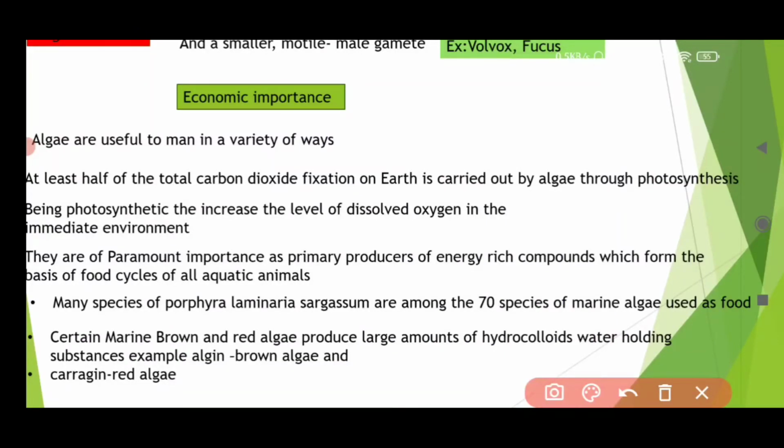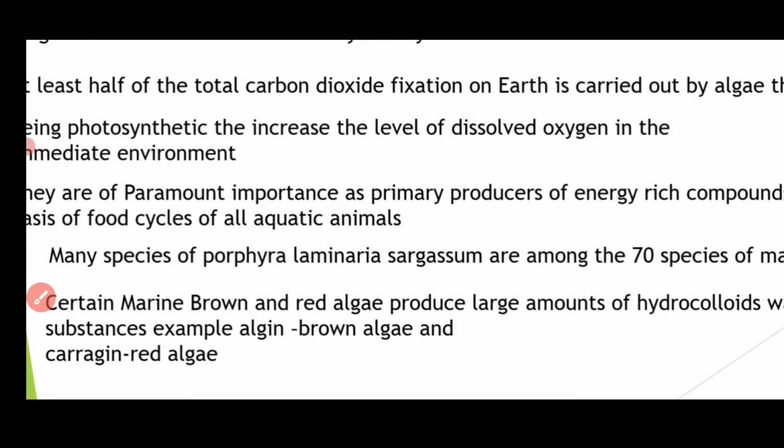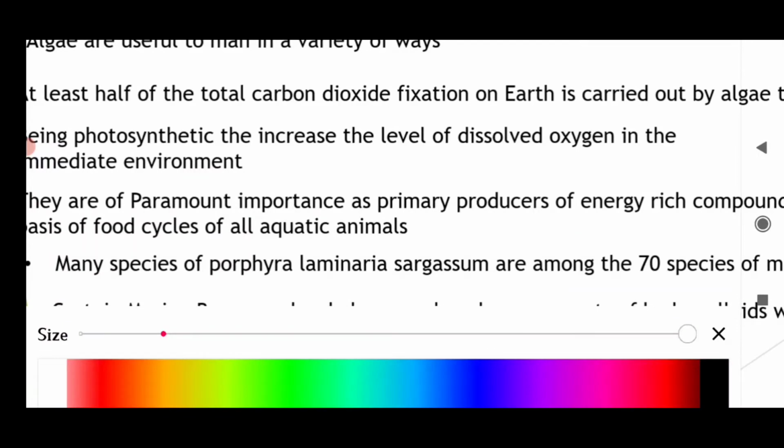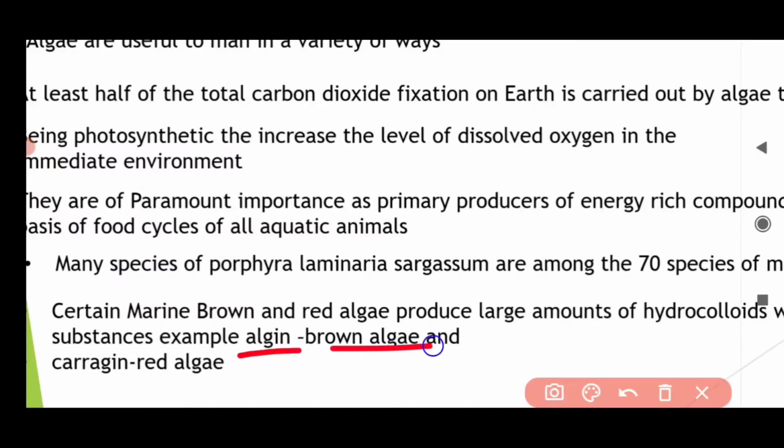Example, you get algin from brown algae and carrageen from red algae. Remember this, it is very important for multiple choice questions asked in competitive examinations like NEET and EAMCET. So algin is produced from brown algae and carrageen from red algae. How to remember? I will give you a simple trick. Algin is brown algae. You usually get confused whether algin is from red algae or brown algae. From which algae do we get algin? We get algin from brown algae. If you remember any one, you won't get confused.